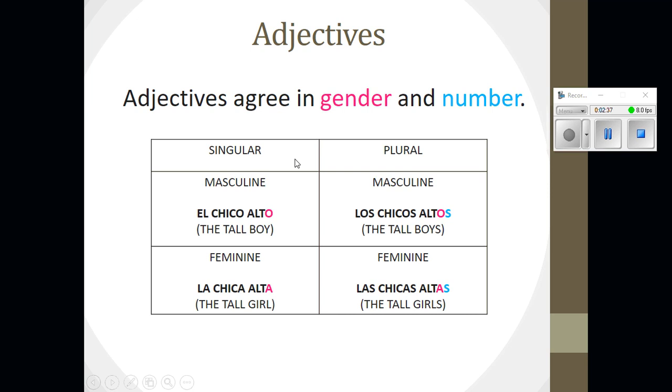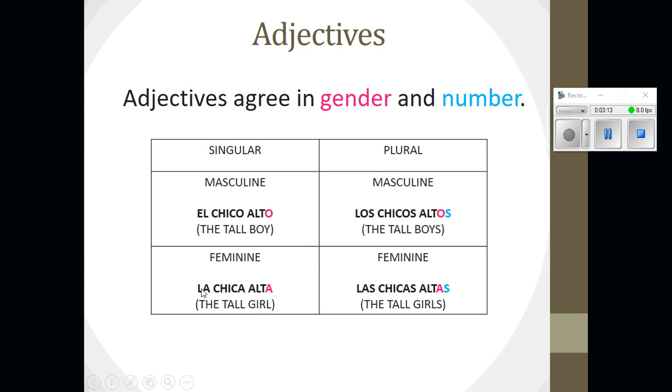It says to fill in the chart with the correct form of the adjective alto for each. Okay, so we must make sure that the adjective agrees in gender and number. So for example, on the singular side, if we want to say the tall boy, well, we just talked about how the adjective will come after the noun, which is shown here. But the word chico is masculine and singular, so we want the adjective to agree with the gender and the number, so masculine and singular. Therefore, we would choose alto, el chico alto.